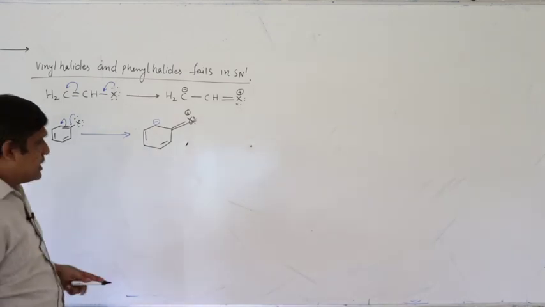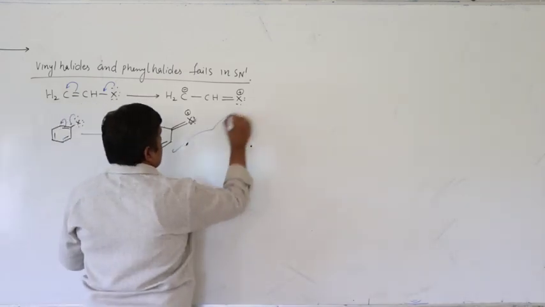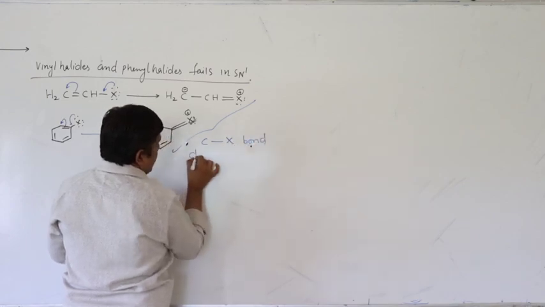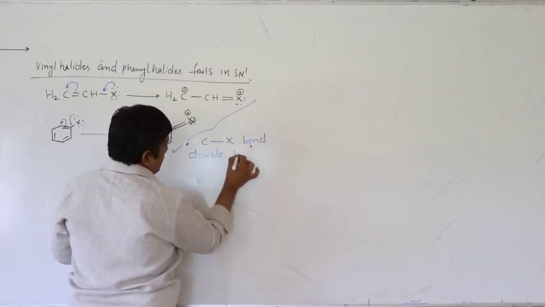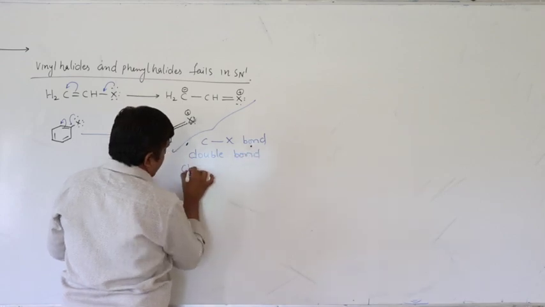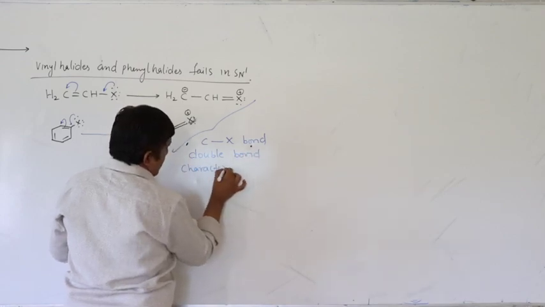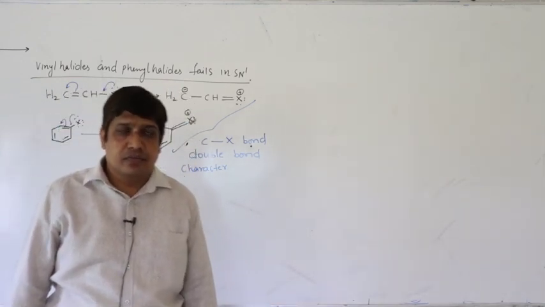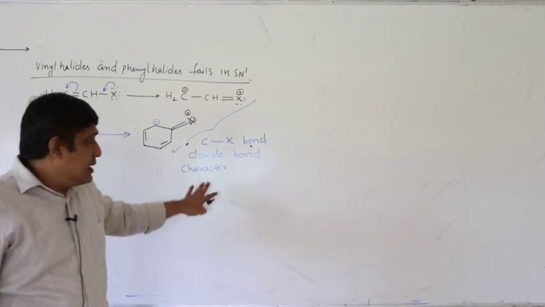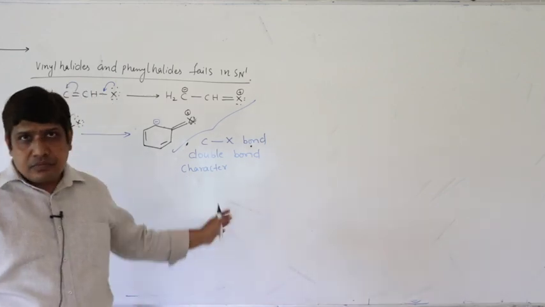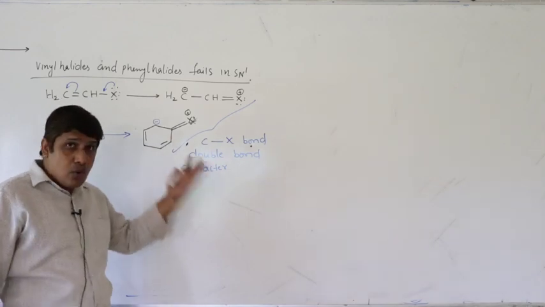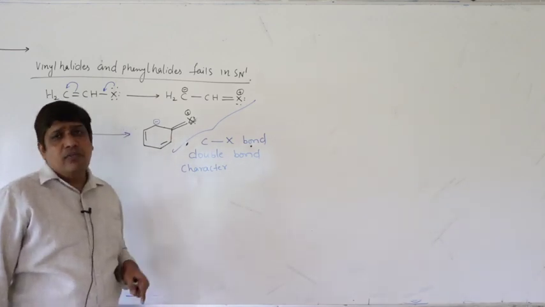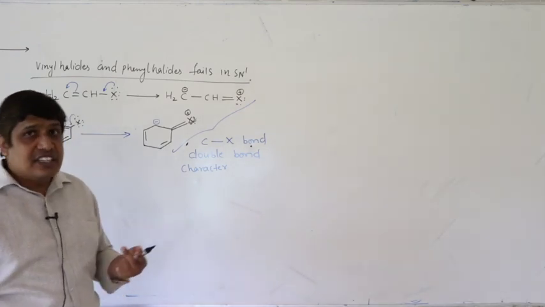Now, you can clearly see that the carbon halogen, the C-X bond, has double bond character. Therefore, it requires extra energy to break the bond, and it becomes difficult to break it in the first step. Even if you supply that much energy, during bond formation it should be compensated, which does not happen.